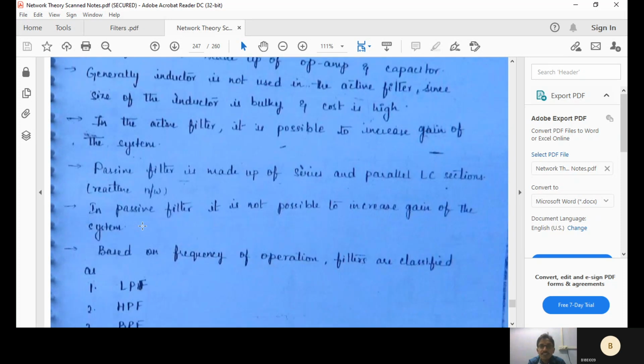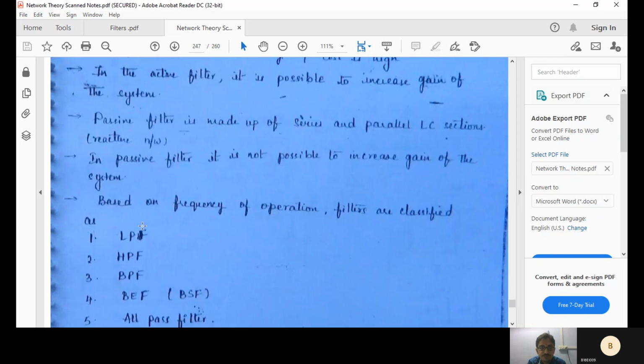Passive filter is made up of series and parallel LC sections, inductor and capacitor components. Reactive elements are your inductor and capacitor. Resistance is not a reactive component; it has dissipation, it's a pure resistive component. So inductors and capacitors, LC components: an inductor, next a parallel capacitor, series inductor, capacitor, like that LC ladder construction. In a passive filter, it is not possible to increase the gain of the system.